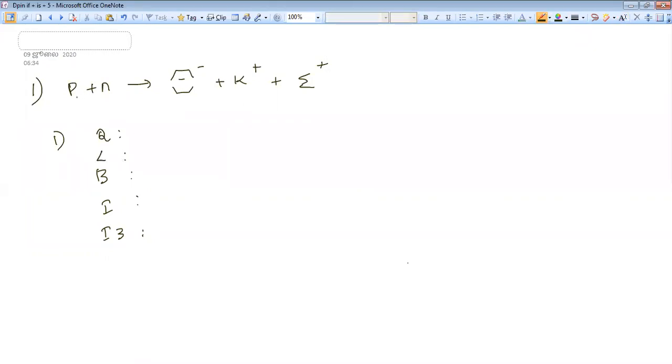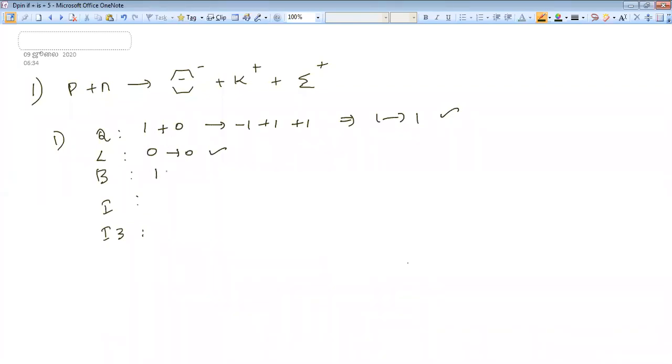First, we are going to find the charge. Charge of proton is +1. Charge of neutron is 0. Cascade minus is there, so -1. Here +1, here also +1. So I am getting 1 equal to 1. So charge is conserved. And the lepton number, there is no lepton, so it is conserved. And baryon number.